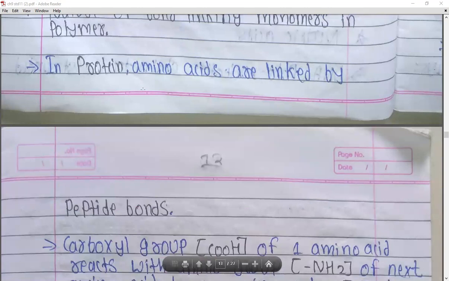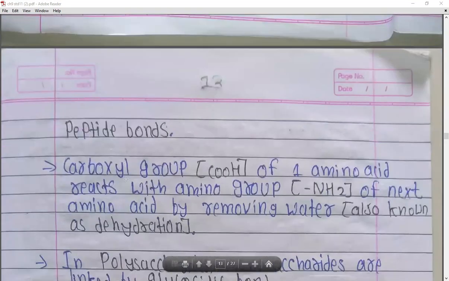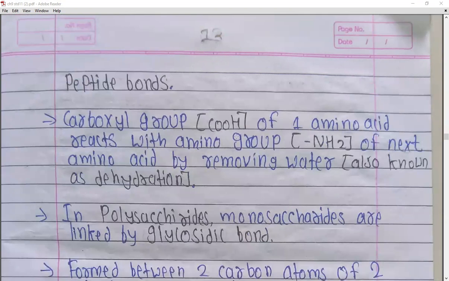So in the proteins, there will be peptide bonds. The amino acids bind with each other to form the protein, that is, two amino acids combine with each other with the help of peptide bonds. Next is the carboxyl group, that is COOH, and this carboxyl group of one amino acid reacts with the amino group, that is the NH2 group, of the next amino acid, right? So let's take an example. We have two amino acids.